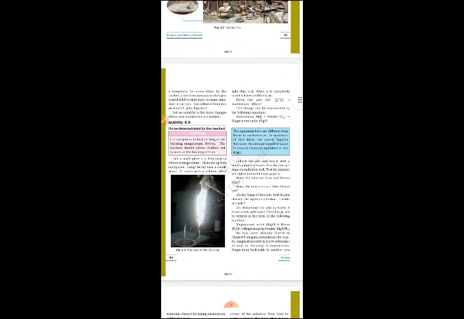Now activity 6.6. Get a small piece of thin strip or ribbon of magnesium. Clean its tip with sandpaper. Bring the tip near a candle flame. It burns with a brilliant white light. So you have to take a strip of magnesium ribbon and burn it. When you burn it, you can see a white flame. It burns with a white flame. When it is completely burnt, it leaves behind a powdery ash. So here we can find the ash, in powder form.